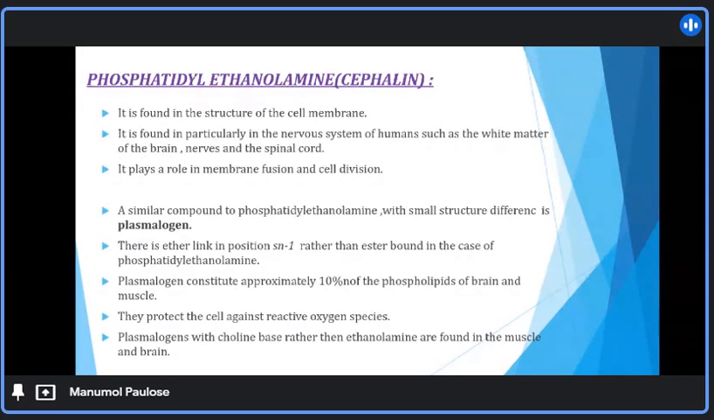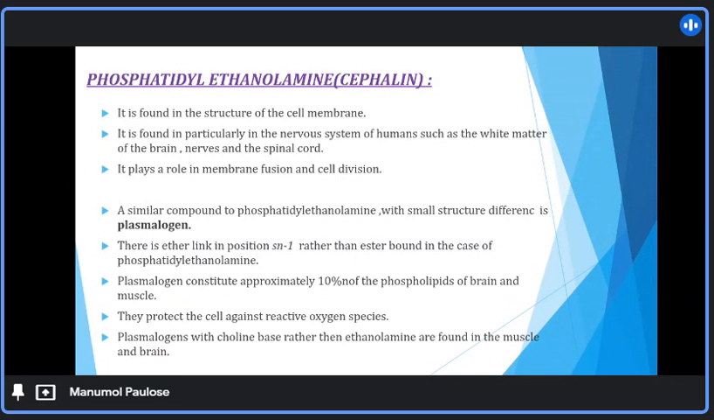In the nervous system of humans, such as white matter of the brain, nerves and spinal cord. It plays a major role in membrane fusion and cell division. A similar compound to phosphatidylethanolamine with a small structural difference is plasmalogen. Here, they are ether linked in position SN1 rather than ester bound as in the case of phosphatidylethanolamine.